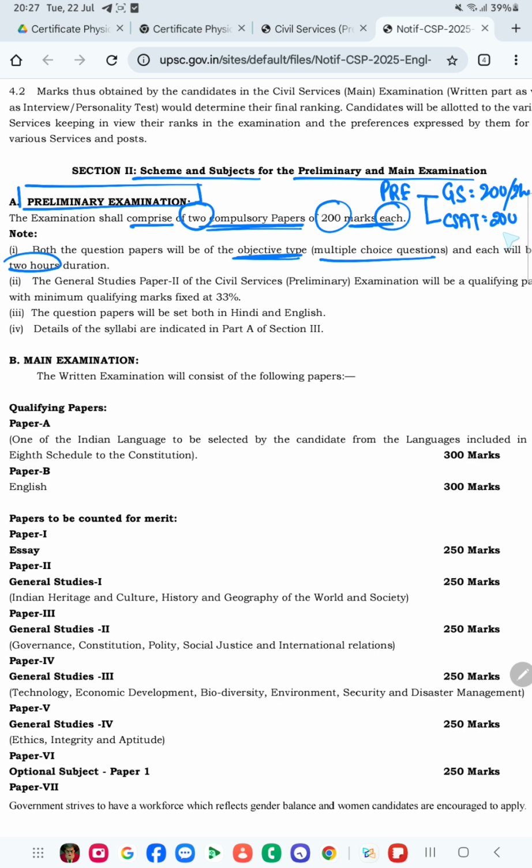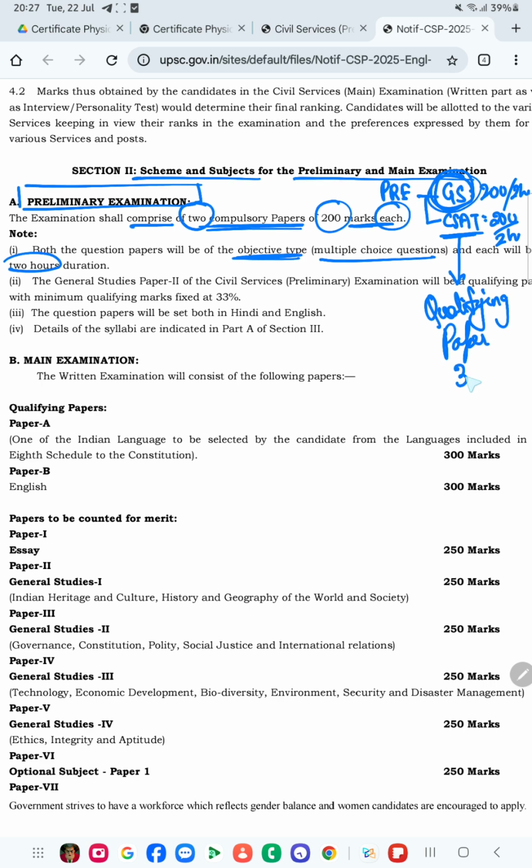This one is also 2 hours and this one is also 2 hours. But one thing here: your prelims cutoff, or the qualifying marks, is decided by the GS paper only, because CSAT is the qualifying paper. It is only the qualifying paper.